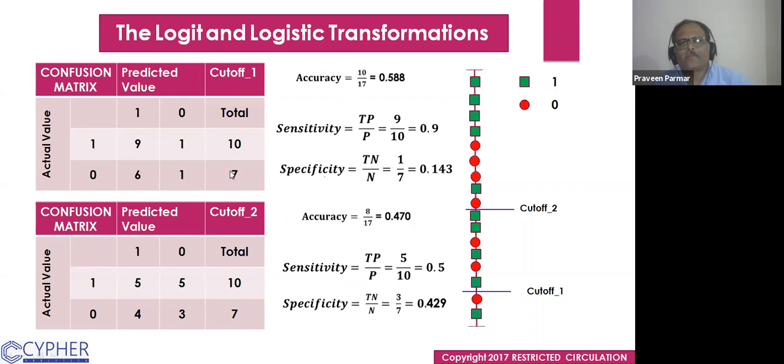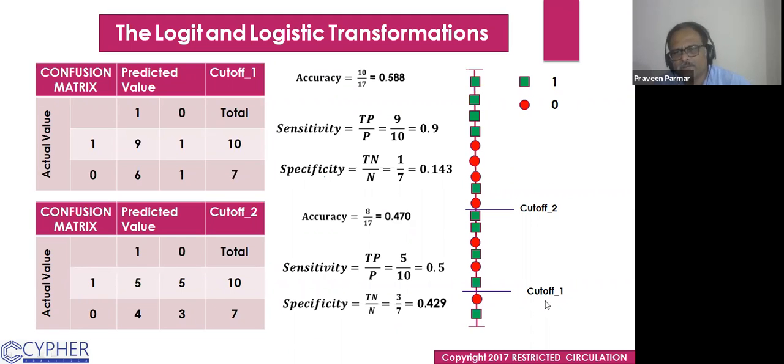Here in the first figure, how many values are predicted positive, actual positive? How many actual positive? 1, 2, 3, 4, 5, 6, 7, 8, 9, 10. Total 10 actual positive we have. How many actual negative? We see the red ones, 7 are there.